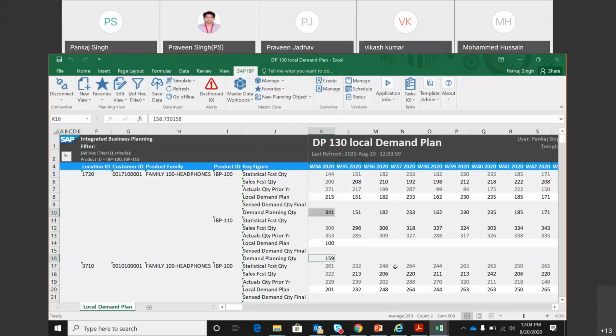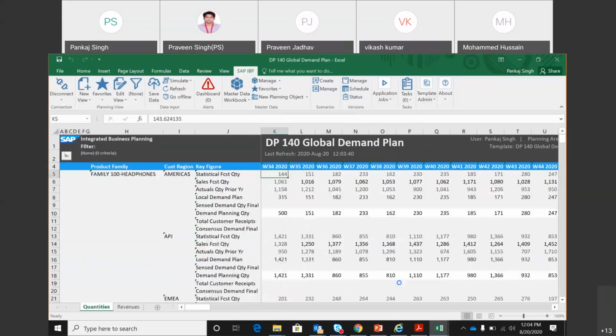So it has now become 341. This key figure has a number, 500, at a higher level, and then it disaggregated that value to these two different products, and then it comes up with this. If you add these two, it will become 500. So within demand planning, this aggregation and disaggregation happens across timeline, across product hierarchy, across location hierarchy, and also across customer hierarchy. All these things happen in this demand planning process.